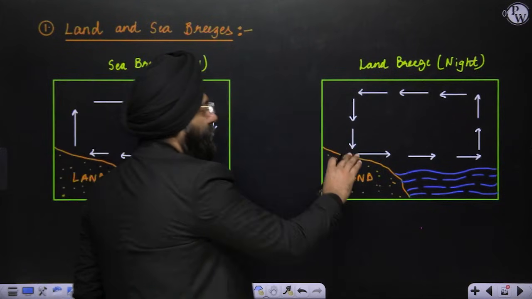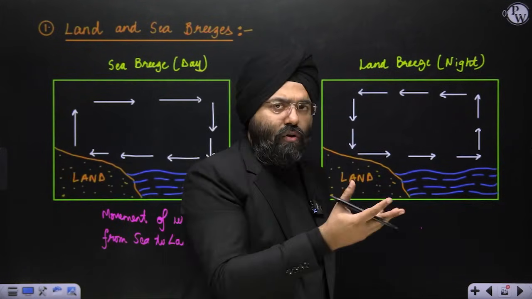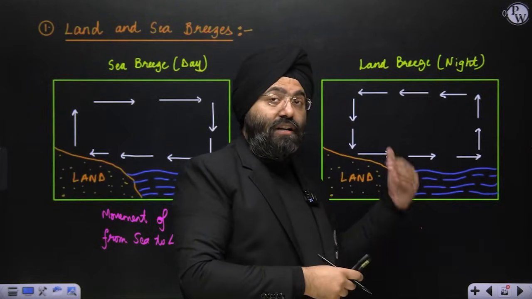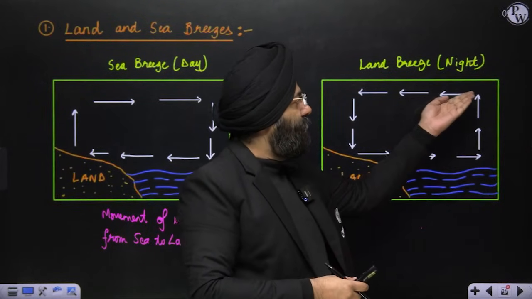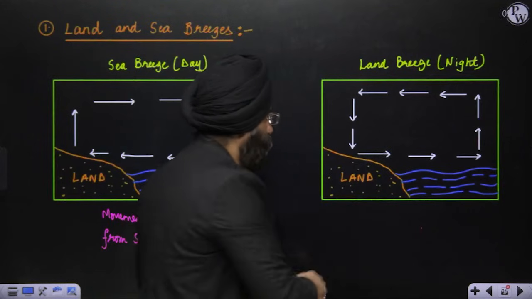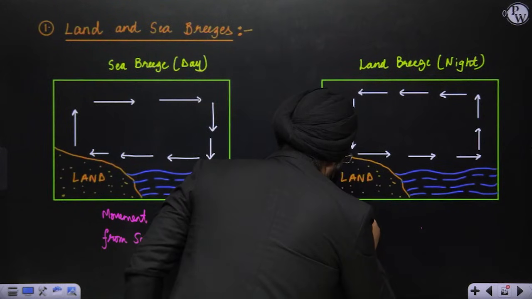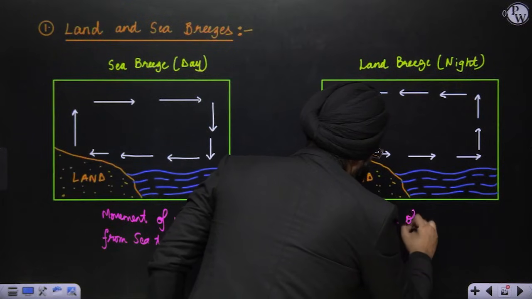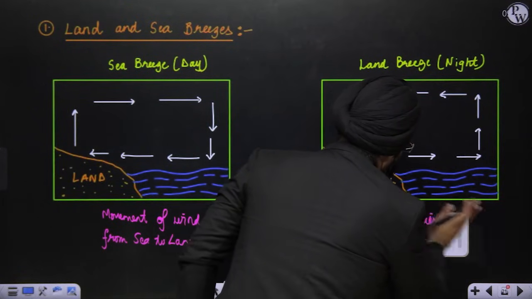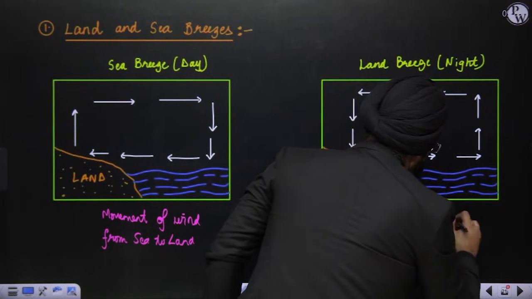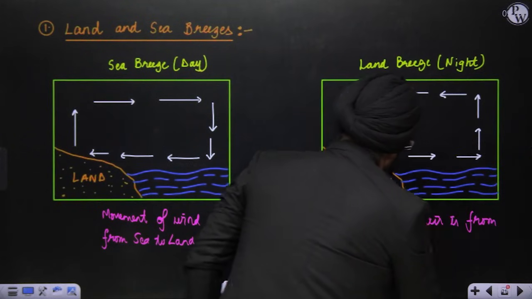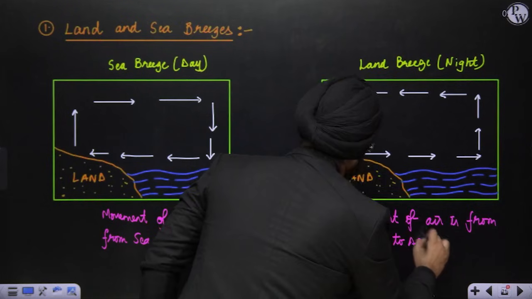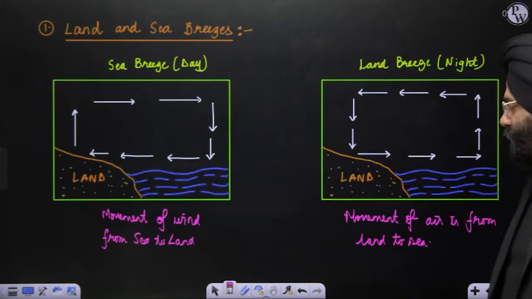On the other hand, during the night time, the land becomes very cold because it gives out heat very quickly, but the ocean or the sea is warm. Because it is relatively warmer, the air is rising up, moving in this direction, and settling down. So the movement of air is from land to sea. Because it is from land to sea, it is known as land breeze. Clear? Okay, clear everybody? Land to sea.